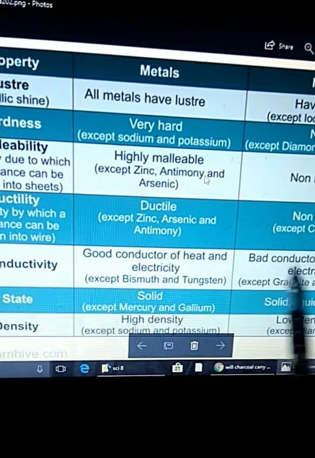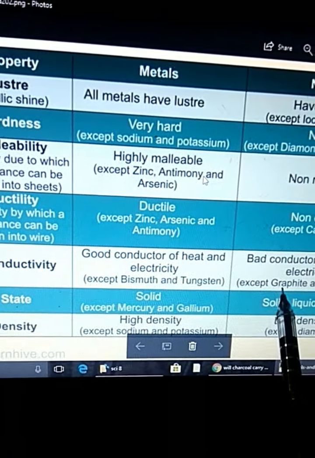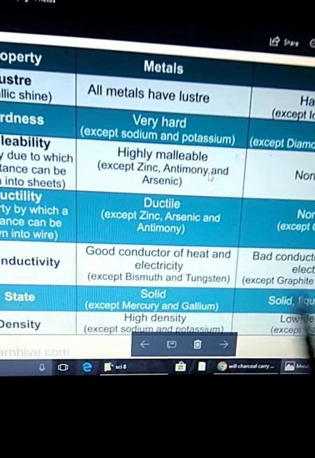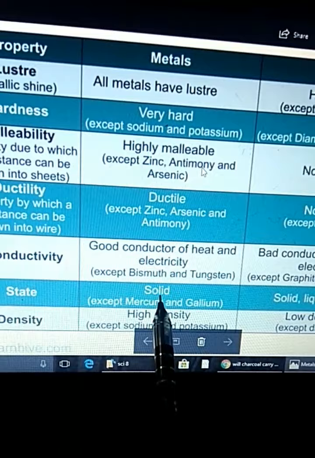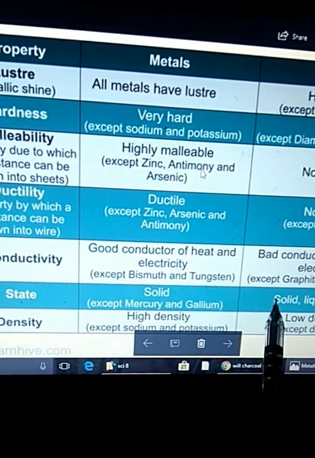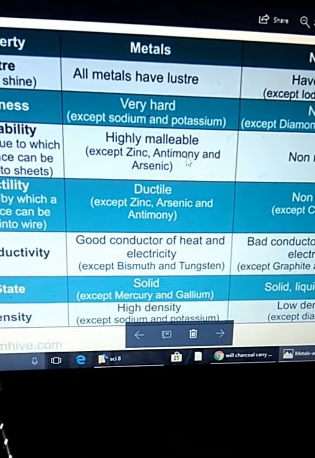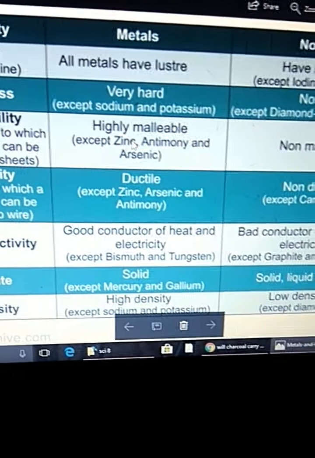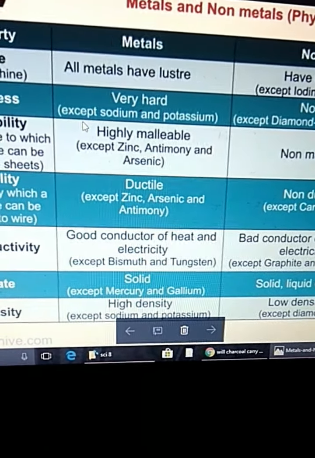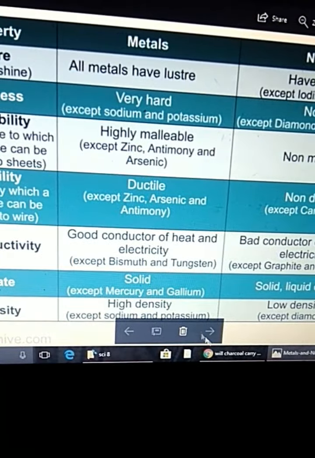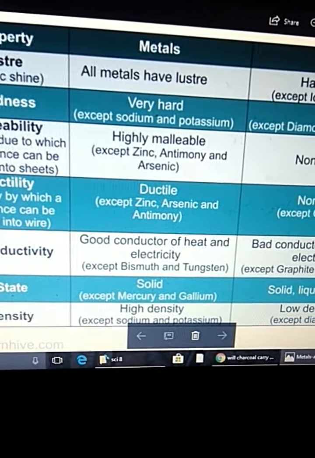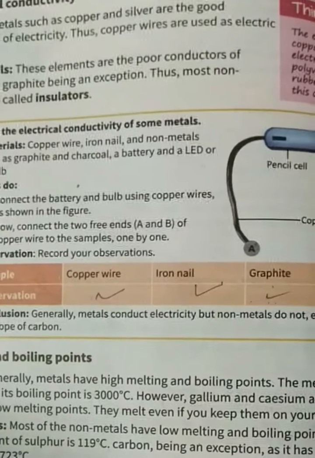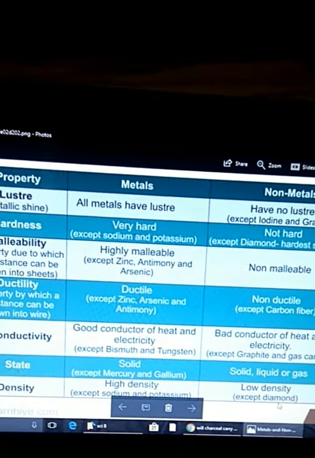Tungsten is an exception, and non-metals are bad conductors of heat, except graphite and gas carbon. State: metals are always solid, except mercury and gallium, and non-metals are solid and liquid. Density: metals have a very high density, except sodium and potassium, which have very low density, and except diamond. Diamond is a very dense structure of a non-metal. So you can complete this table with the help of this table.